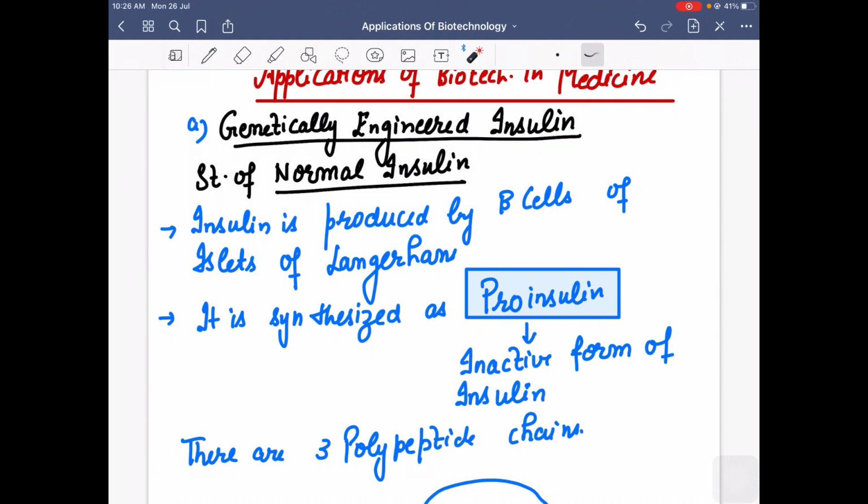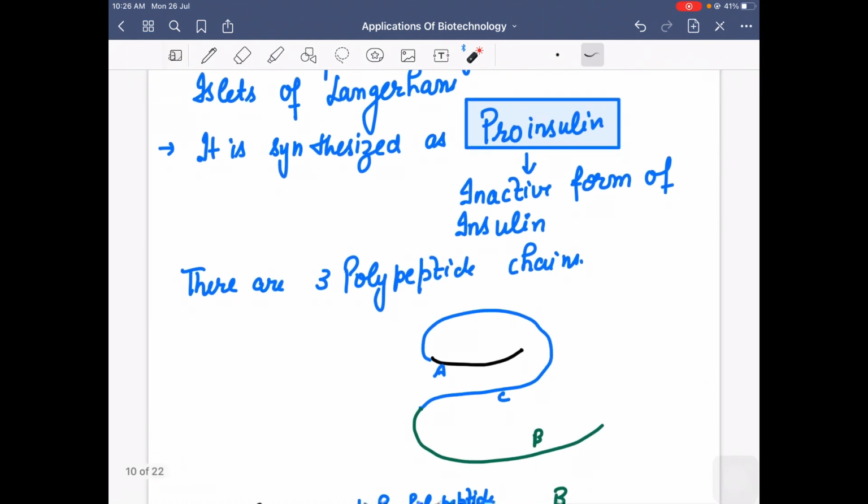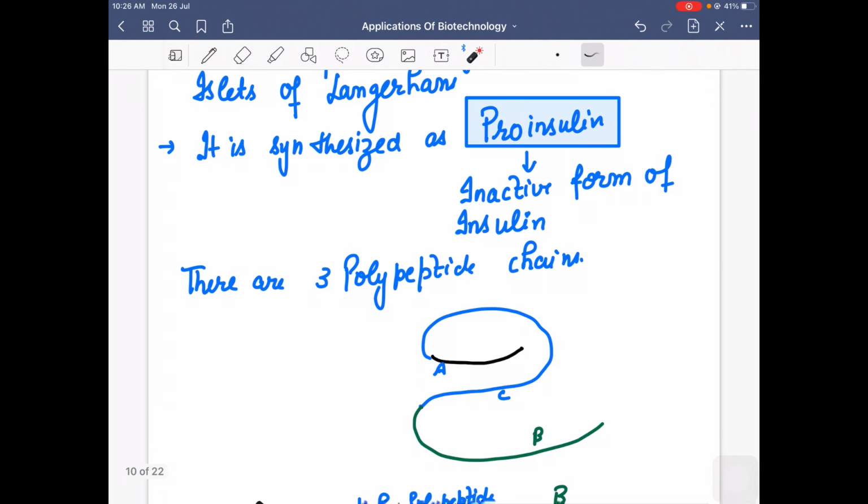But it is never synthesized as a mature and functional insulin. No, it is synthesized as proinsulin. Proinsulin means inactive form of insulin.